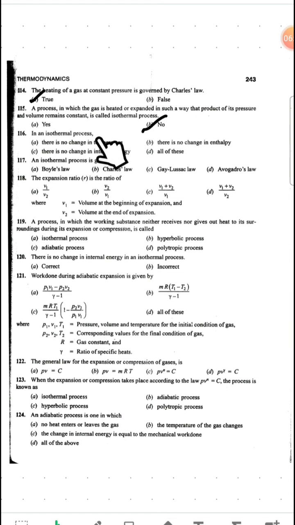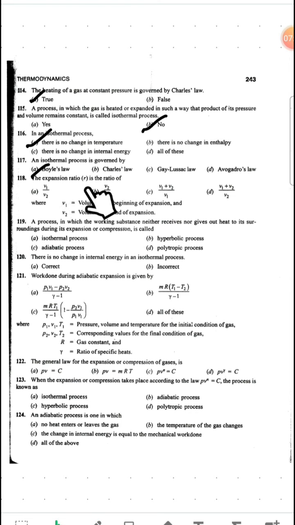Next question, in an isothermal process there is no change in temperature. Okay, option number A is the right one. Next question, an isothermal process is governed by Boyle's law. These are all simple questions.